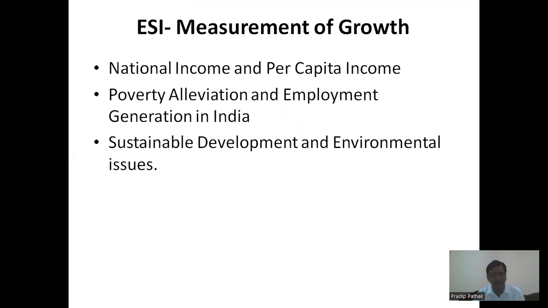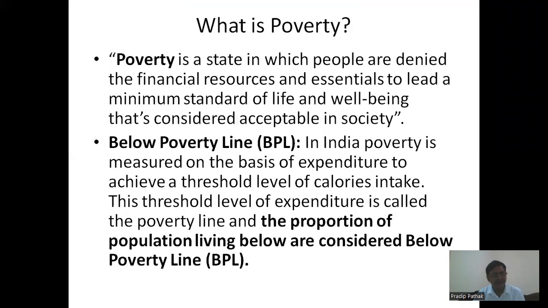What is poverty? How can we define poverty? In common parlance, if somebody is deprived of something, you call the individual poor. So, let us see what the book definition says. Poverty is a state in which people are denied the financial resources and the essentials to lead a minimum standard of life and well-being that is considered acceptable in society. Because there has to be certain minimum criteria as to what could be the requirement of an individual just to live.